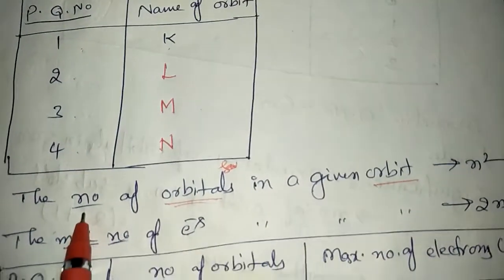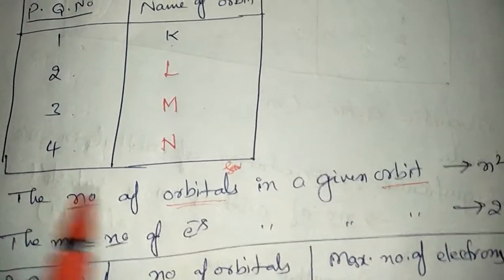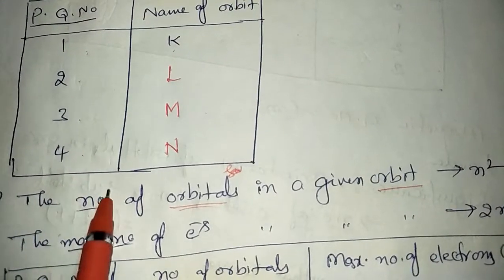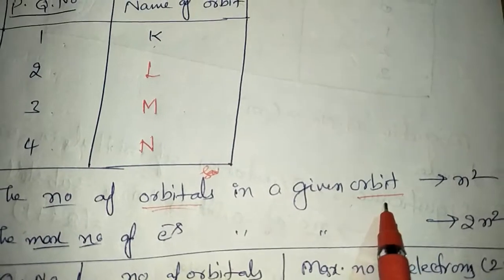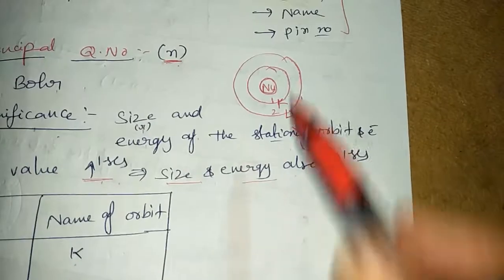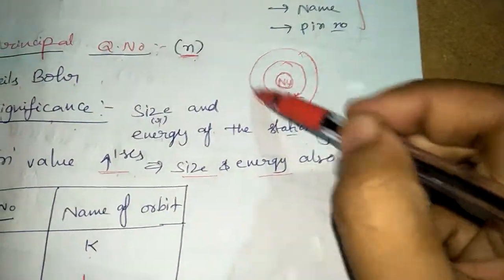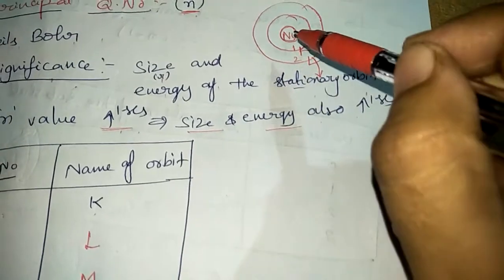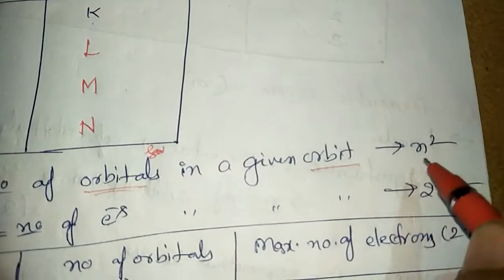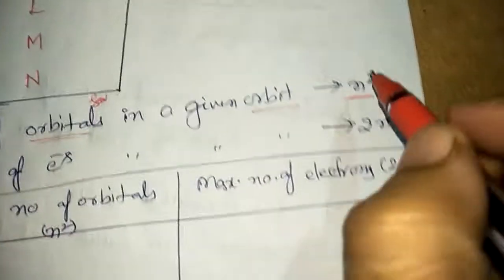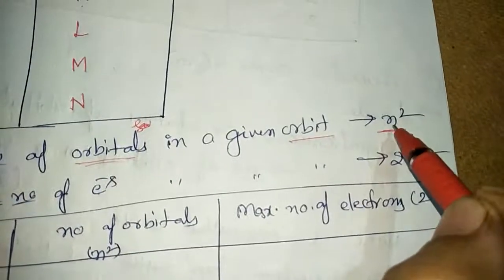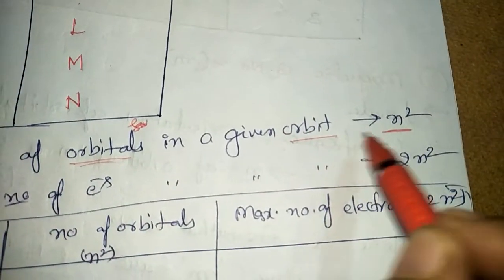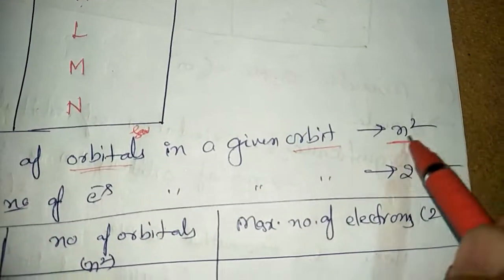The principal quantum number also tells the number of orbitals present in an orbit. You know very well, this is the orbit. In this circular path, how many orbitals are present? This is also calculated by using the principal quantum number. The formula is n square, so the number of orbitals present in an orbit is calculated by using the n square formula.